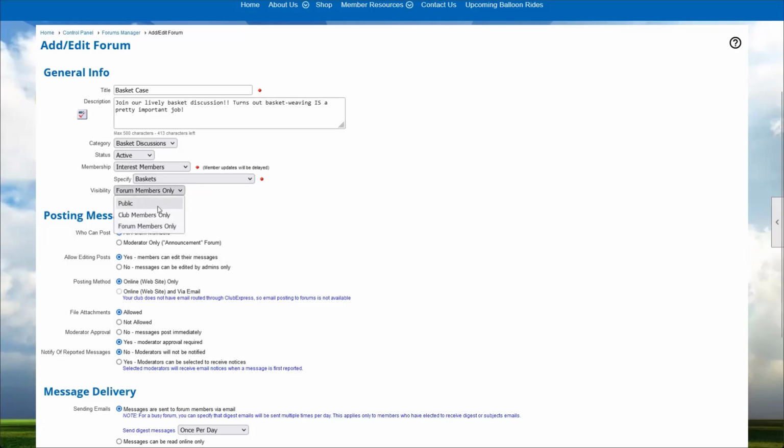There is also the option to set it to be visible to club members only, meaning every member of our club will see the forum, but only members who are in that interest will be able to communicate in that forum. And similarly, there is an option to set it to public, meaning everyone can see all the messages, whether you're a member or not, but only interest members can actually post in that forum. So again, most commonly you'll see people who set up interest-based forums set it to forum members only. That way, it's kind of a private meeting room for people in that particular interest.